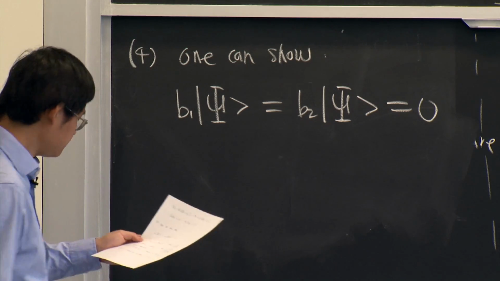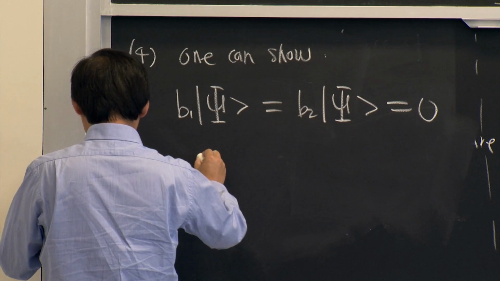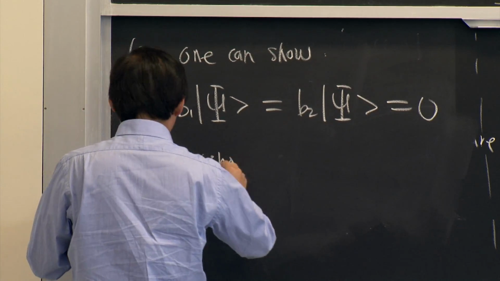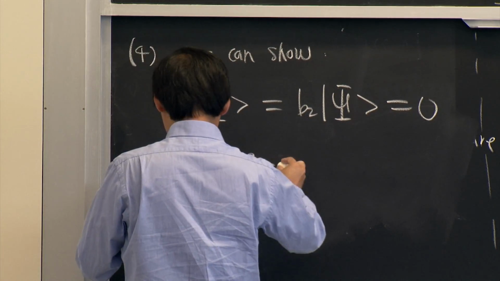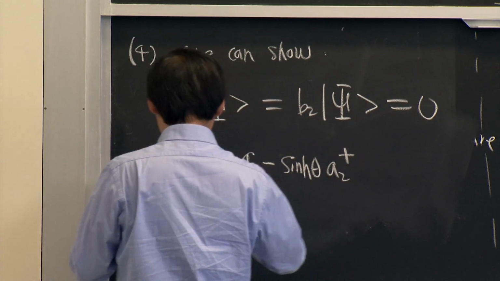Okay? So B1 and B2 are constructed in the following way. Again, this you should check yourself. It's easy to do, a little bit of algebra.